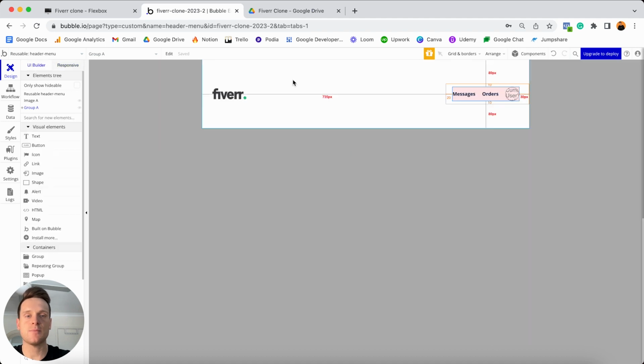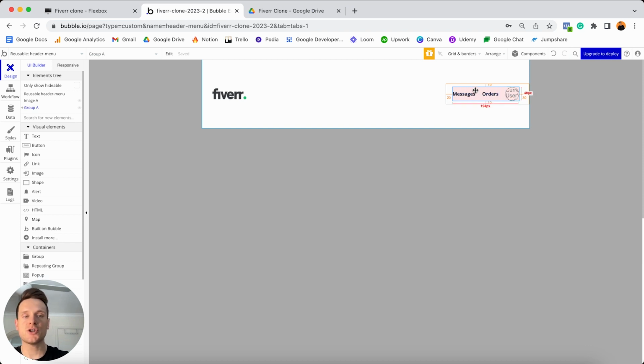Now, if I just jump back into my UI builder, one thing I should point out is that within this group here, we're currently displaying a user's profile photo, as well as all of the pages that they can navigate between. And because we're displaying this information about a user, that almost just assumes that they're going to be logged into an account, whereas that's actually not the case. There's going to be people who visit our Fiverr clone and at that point in time have not yet created an account. And so instead of displaying all of these options here, what I'd like to do is either show them the option to create a new account or log into their existing account, from which once they do that, I'm then going to show them this particular group where they can navigate between all of their account pages.